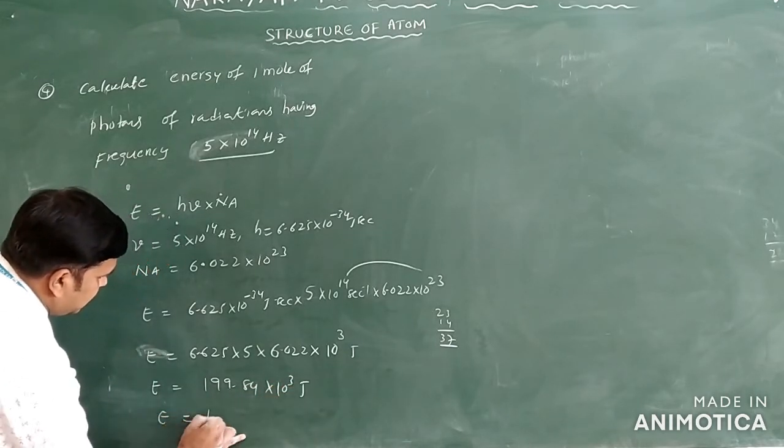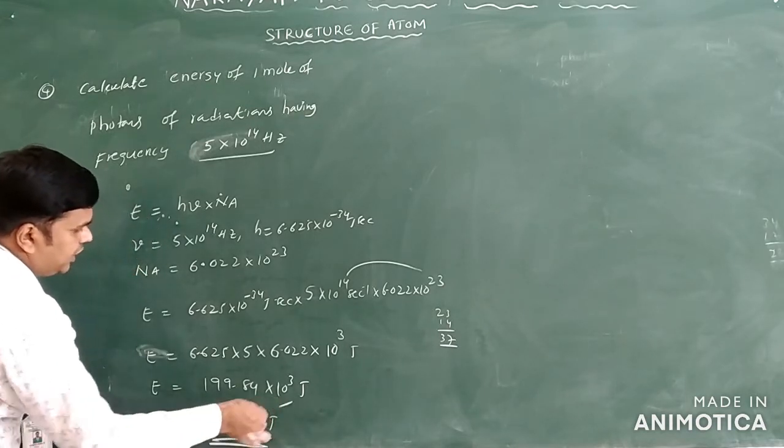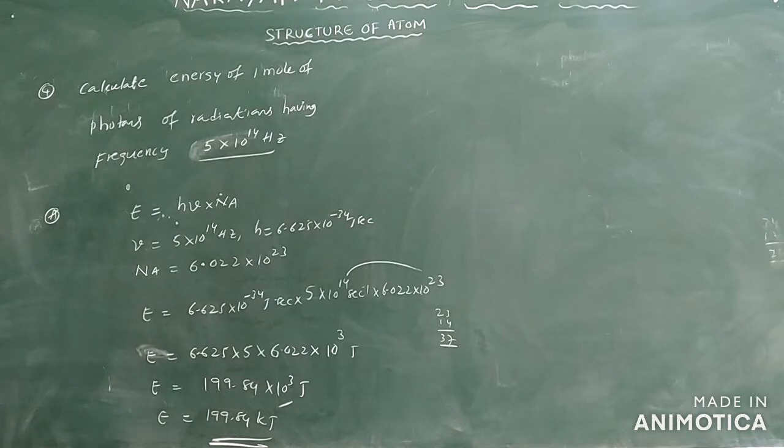You can write here 119.84 kilo joules only. 10 cube you can call as what? Kilo. What is the answer? 119.84 kilo joules only.